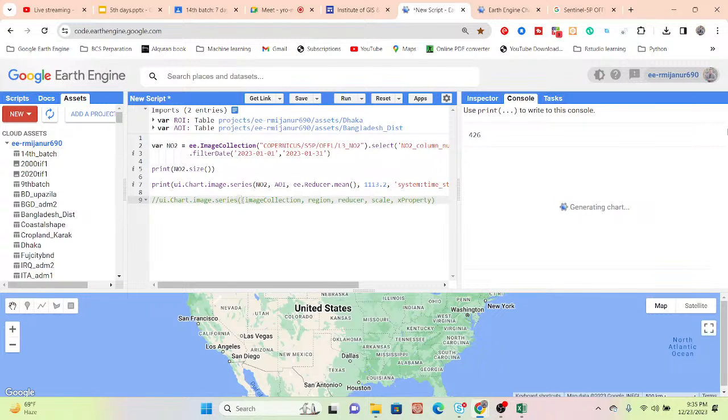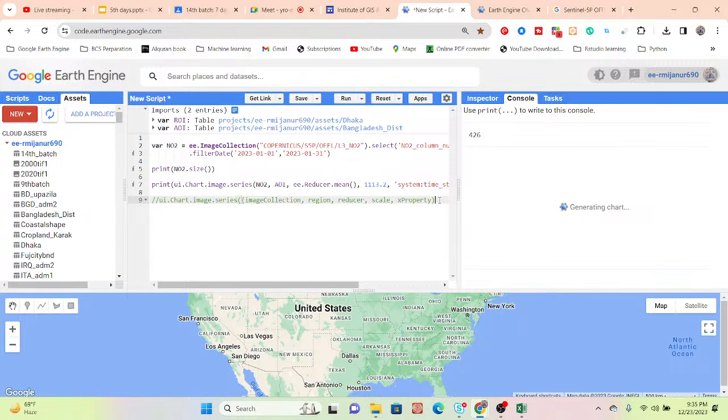Sometimes when you want to work with an even bigger region, it will not make the chart. So for that we also need to make the CSV file. Using the CSV, we directly download the data as an Excel file, and then using this Excel file we can easily make the time series chart. So this time, it also worked.